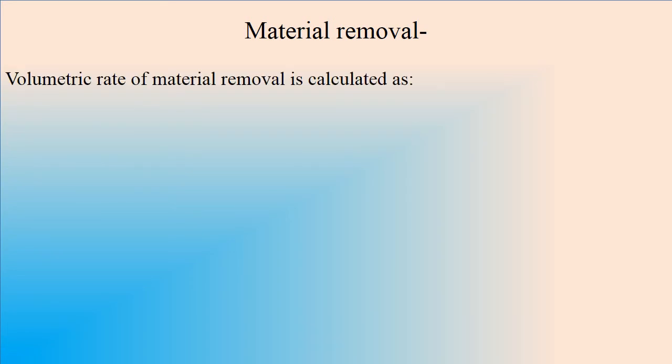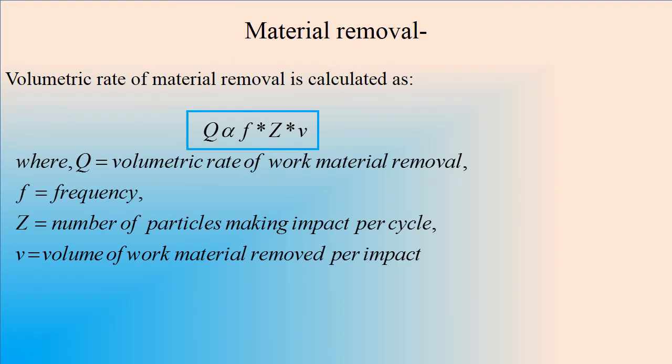Now coming to the volumetric rate calculation in the ultrasonic machining process. This is a relation in which the volumetric rate of material removal is directly proportional to the frequency applied, the number of particles making impact per cycle, and the volume of the work material removed per impact. All these are very important factors which contribute to the calculation of the volumetric rate of work material removal.